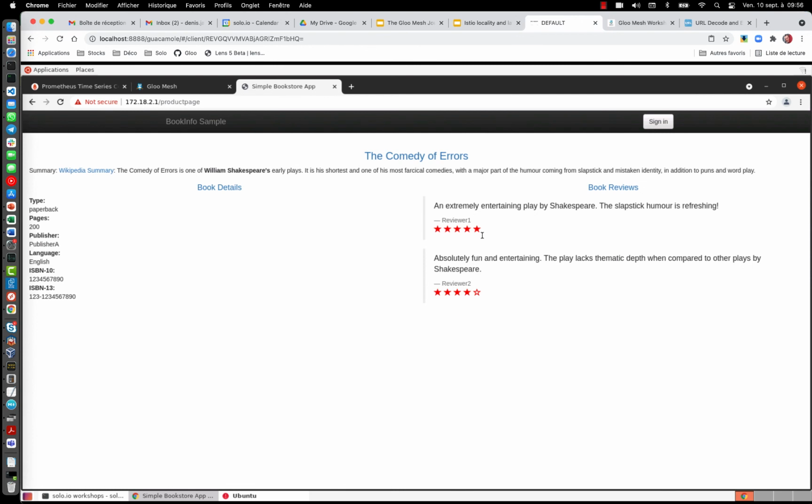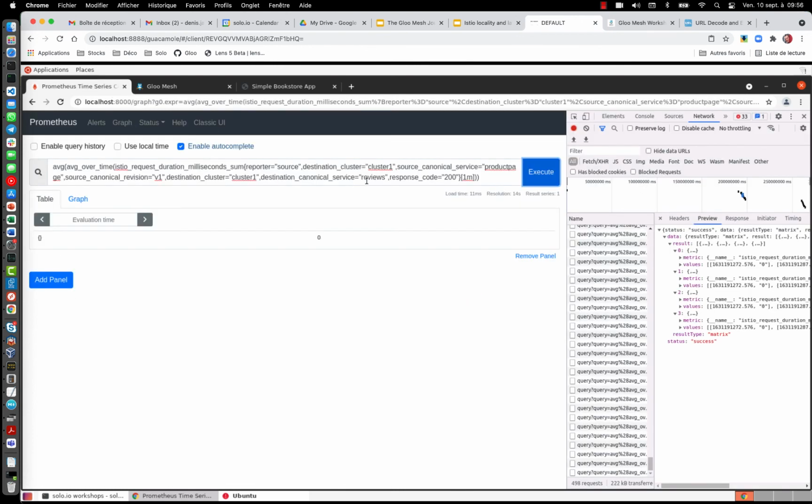Oh, and you see it switched to v3, which is good, because that means my average is now greater than 100 milliseconds. And after some time, 1 minute, it will become 0, because we don't send requests to the local cluster anymore, and it will try again to go to the first cluster. It's just an example. You could build your own logic. You could use any metric to decide what to do. You could even use application metrics.